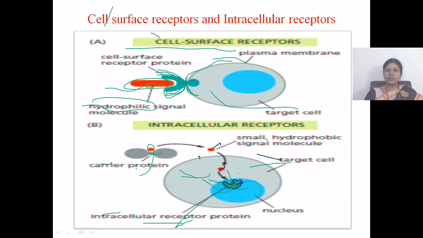So intracellular receptors are present either in the cytoplasm or in the nucleoplasm. Hydrophobic signal molecules bind to intracellular receptors, and hydrophilic signal molecules bind to cell surface receptors.